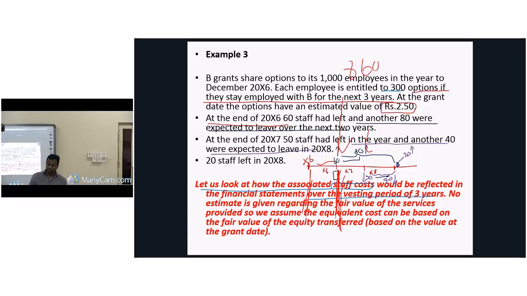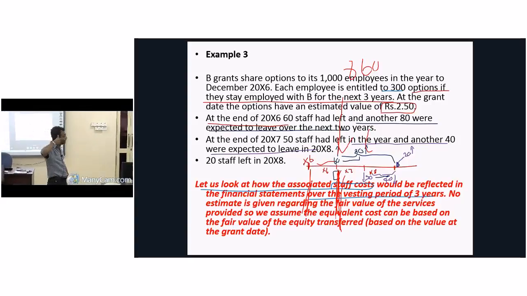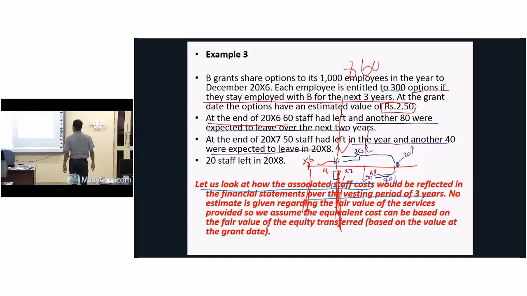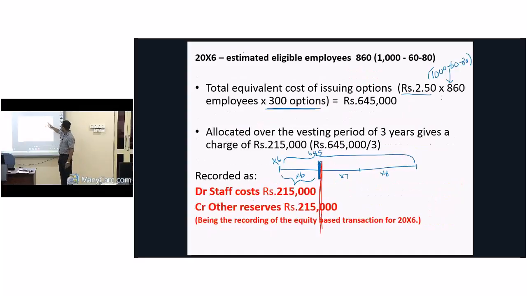Then what is the total value that I am expecting to pay at the end of year 3, but the estimate is made at the end of year 1? How much is it? 860 into 2.50 into 300 options per employee. 2.5 into 860 into 300 means 645,000.